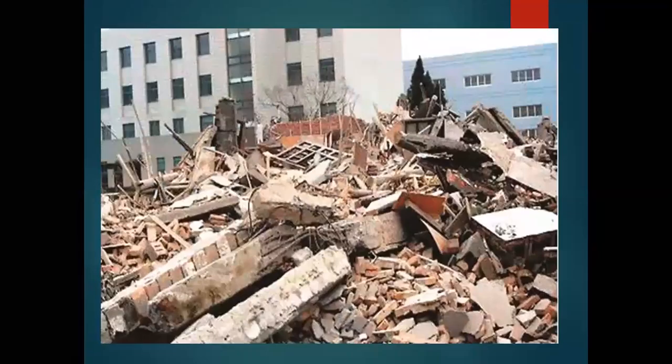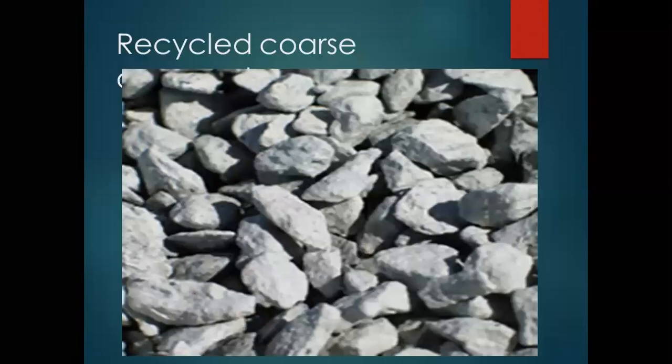You can see this building is destroyed because of weak bonding between the components, and that building is going to collapse. Recycled coarse aggregate.